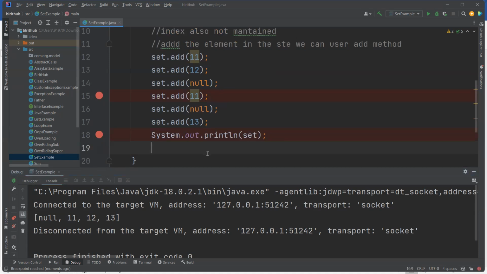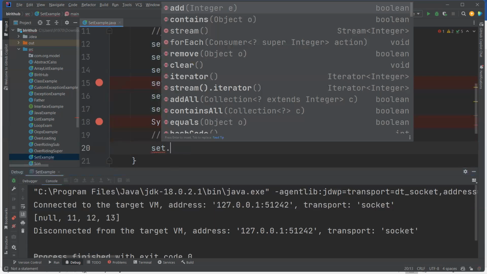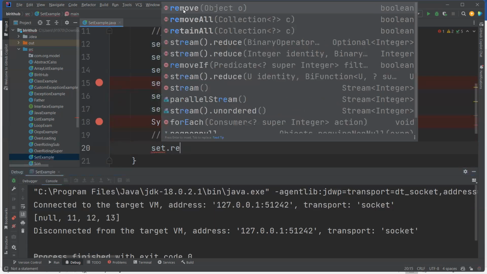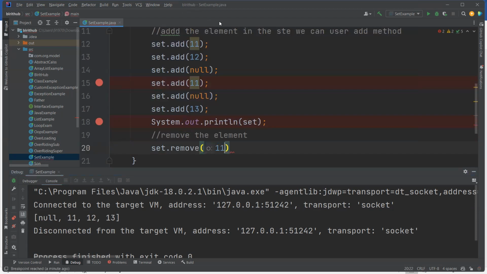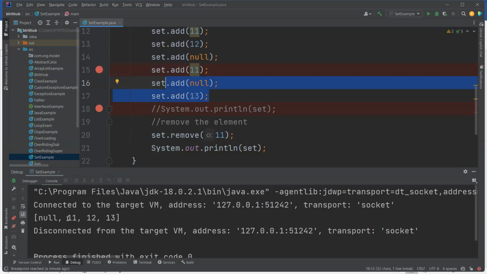Now I want to remove an element. For example, 11 is there two times. What do you think? If I remove the element, our output should not have 11, because whenever you add to a Set, there is only one level, there are no two.